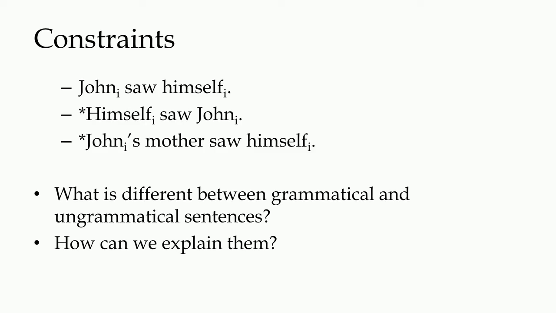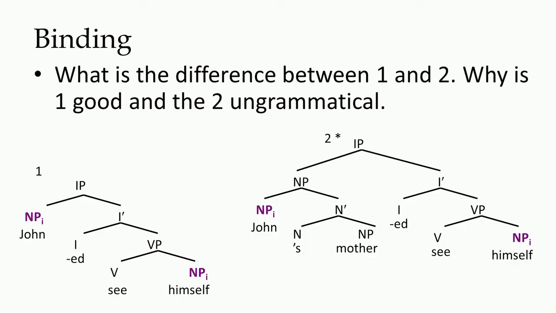Therefore, when himself precedes the antecedent John, the sentence is not good. Why the third one is not grammatical is what we are going to look at with this structure.